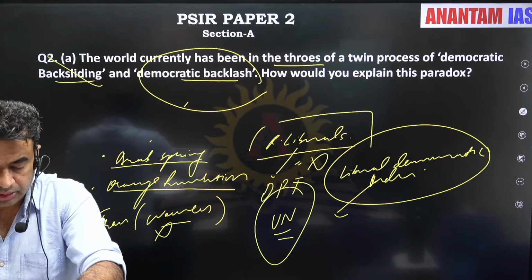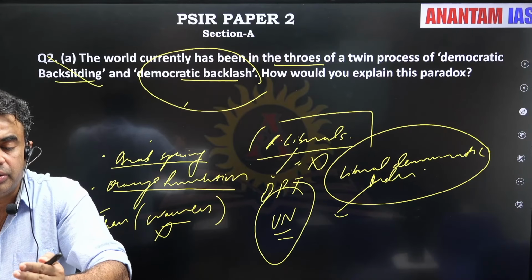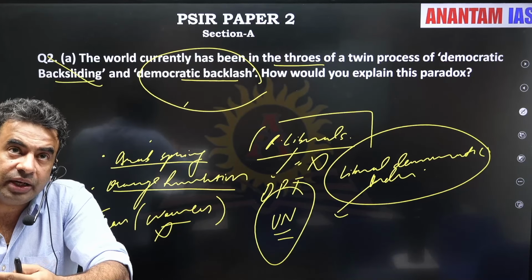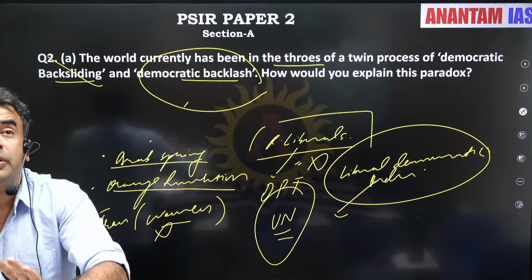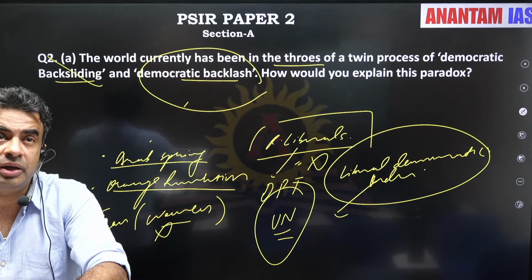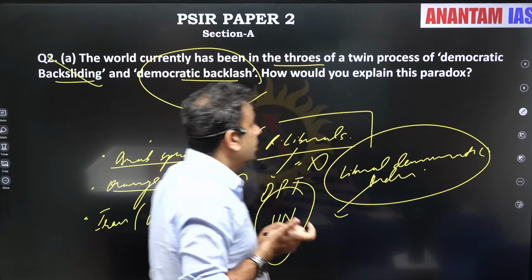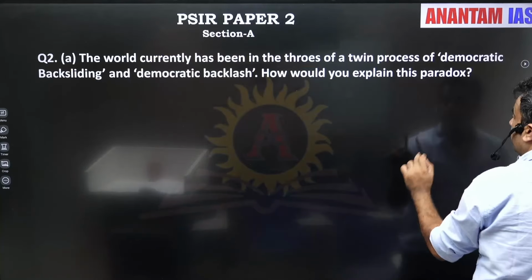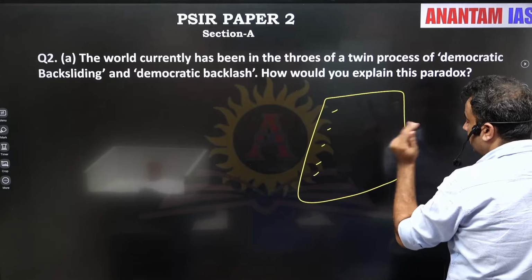So I hope, at first glance, those who have written mains might have felt that it was a challenging question. How to write it? It was not challenging, it was just a tricky one. So first, always think for a minute and try to make a structure. Always make the structure before writing.